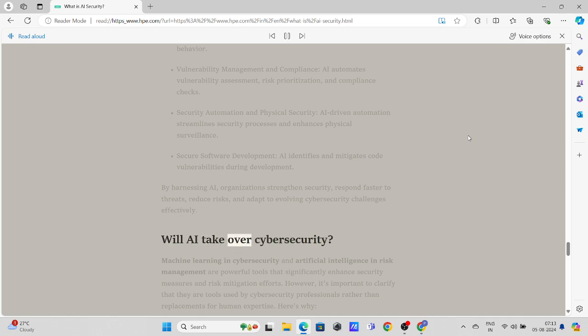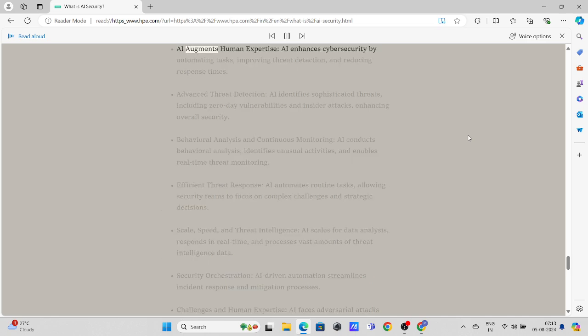Will AI take over cybersecurity? Machine learning in cybersecurity and artificial intelligence in risk management are powerful tools that significantly enhance security measures and risk mitigation efforts. However, it's important to clarify that they are tools used by cybersecurity professionals rather than replacements for human expertise. Here's why. AI augments human expertise. AI enhances cybersecurity by automating tasks, improving threat detection, and reducing response times.